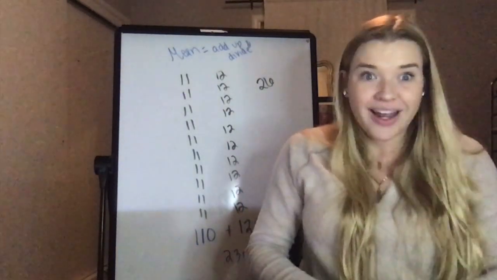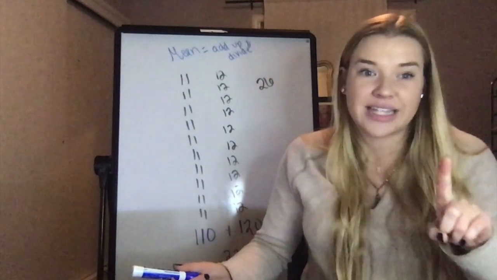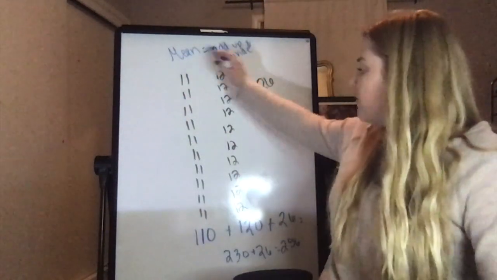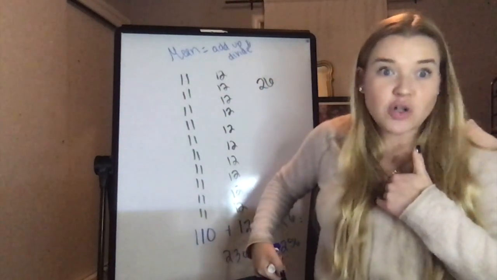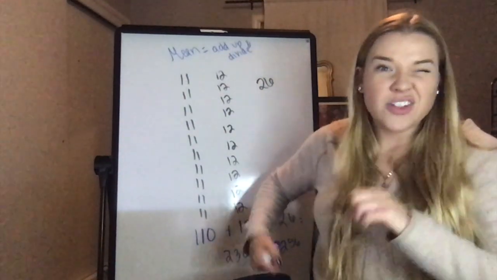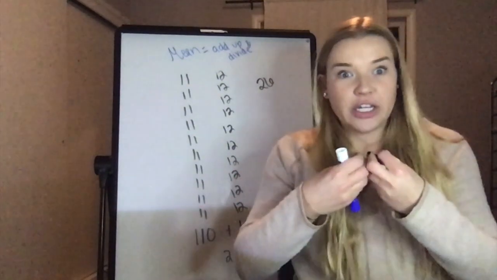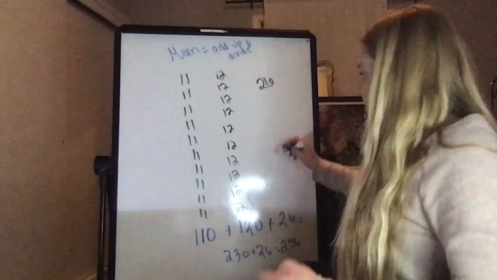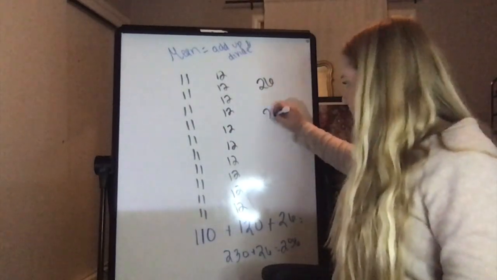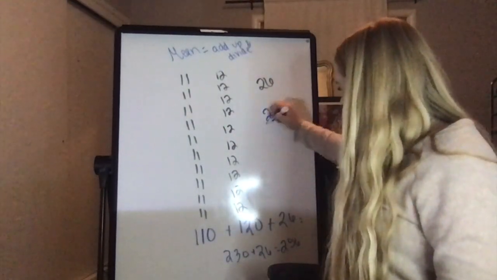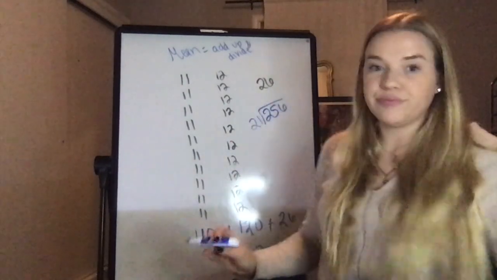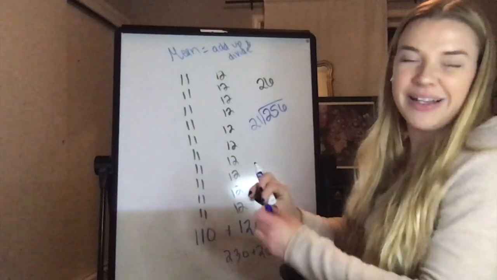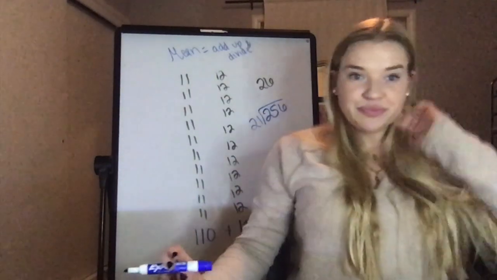Now, that number is not helpful on its own. I still have to divide by how many numbers I have on this board. I told you that I have 20 kids in my class, and then there's me, so in total there are 21 people. If I wanted to gather up all the years and then evenly distribute them so we're all the same age, I would have to combine them. So 256 divided by 21. If you have not done this step yet, pause it and do it, and then we will go through it together.